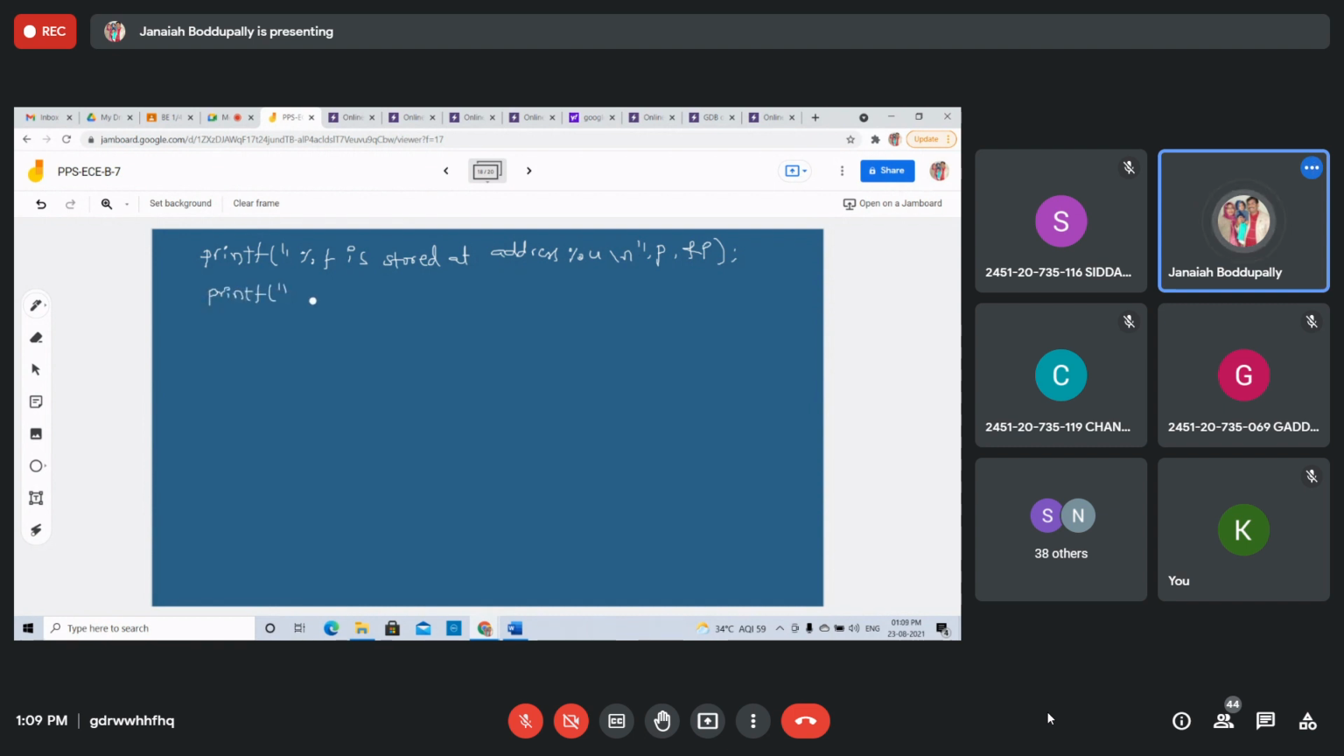One more printf. Percentile F is stored at address percentile U. We already discussed how to store the address of percentile U is to store the address of that particular variable, whether it is character, or integer, or a float value. Ampersand of Q. We will display all these values, and A is stored at address so and so, 125 is stored at address so and so. We will execute this program.